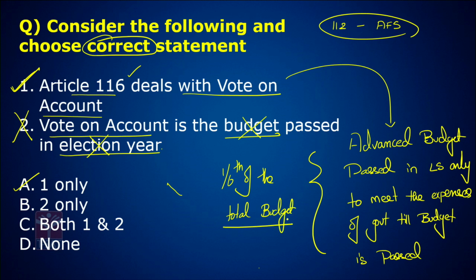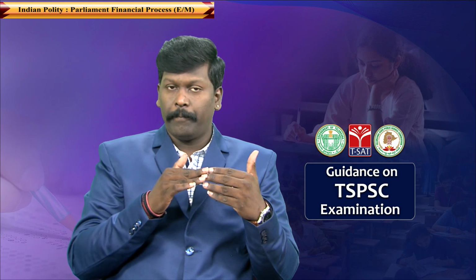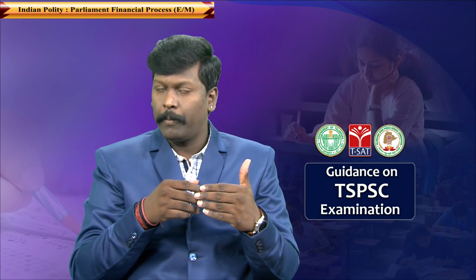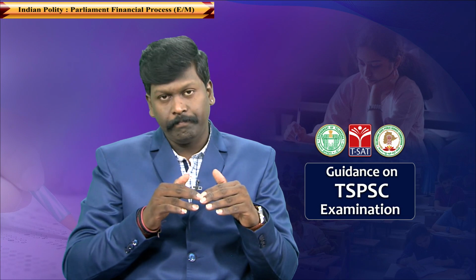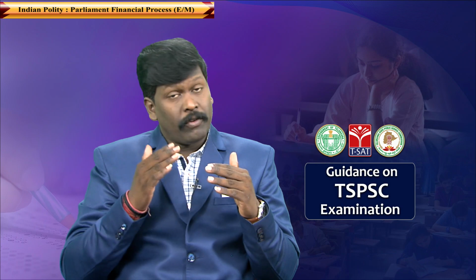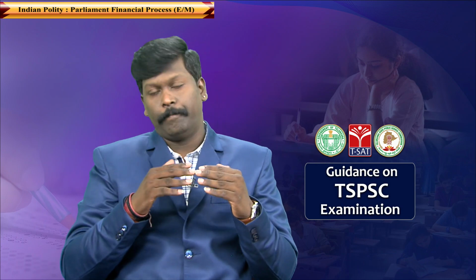1/6 of the total budget. Now this advanced budget, which is passed to meet the expenses of the government only in Lok Sabha, I am repeating this, is called vote on account. So then what is the budget which is passed in election year called?